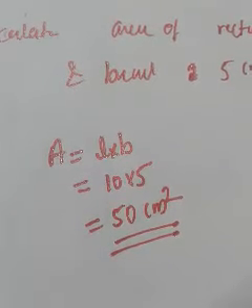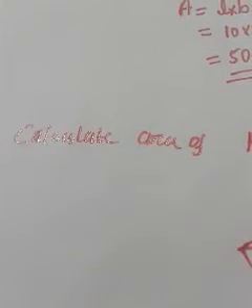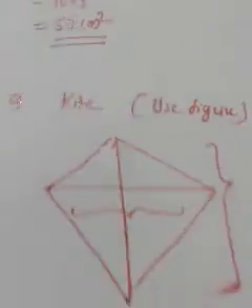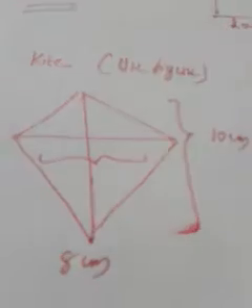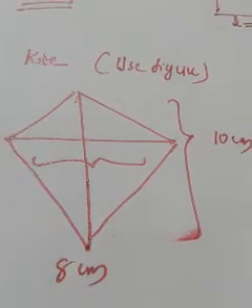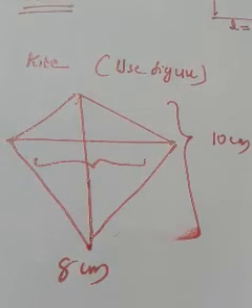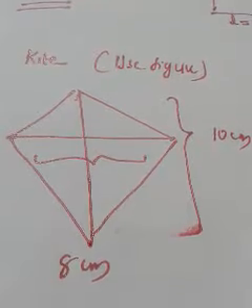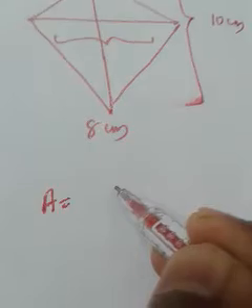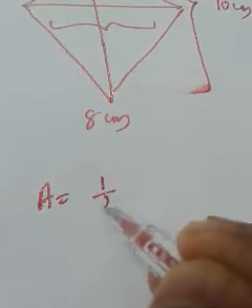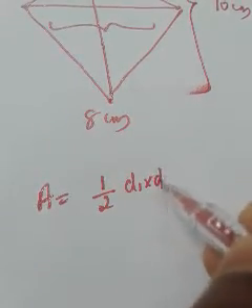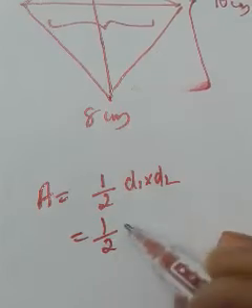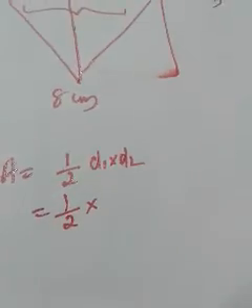Moving to the next question. Next we can write this question. Calculate the area of kite. In the figure there is a kite given, and we are supposed to calculate its area. What is the formula for calculating area of kite? The formula is half into d1 into d2. That means half into, what does this d1 stand for?